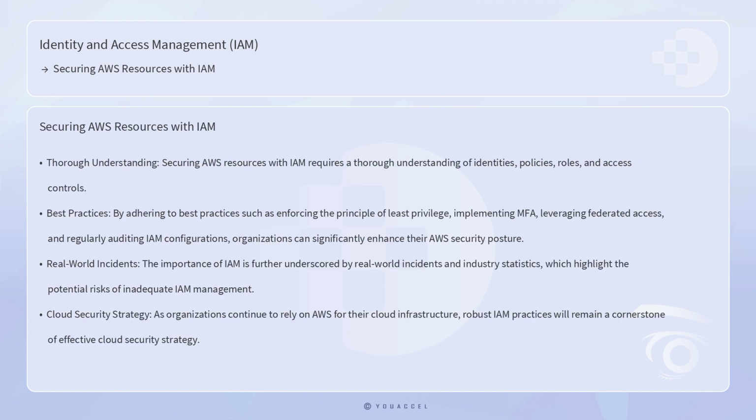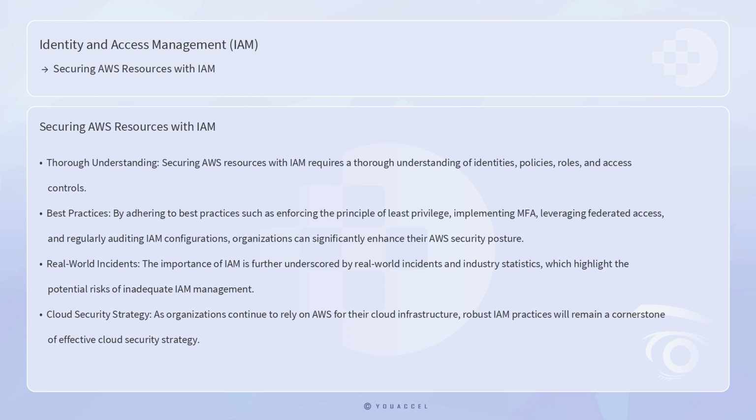In conclusion, securing AWS resources with IAM is a multifaceted endeavor that requires a thorough understanding of identities, policies, roles, and access controls. By adhering to best practices such as enforcing the principle of least privilege, implementing MFA, leveraging federated access, and regularly auditing IAM configurations, organizations can significantly enhance their AWS security posture.